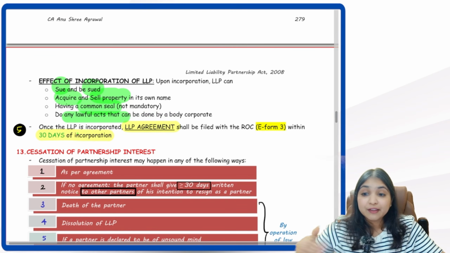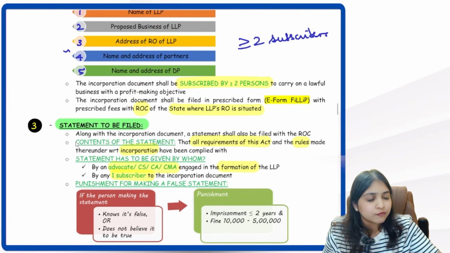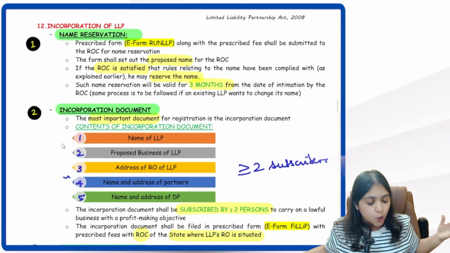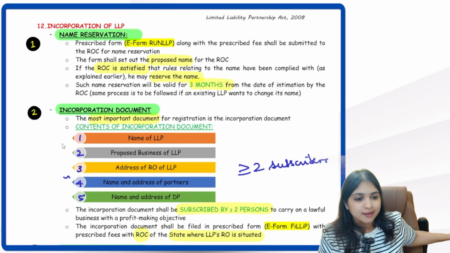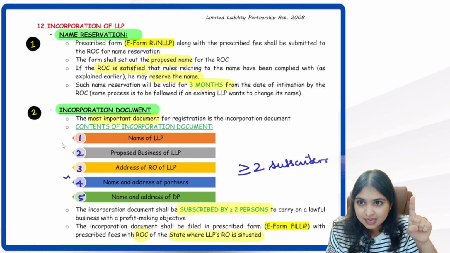So this was my 5-step process to incorporate the LLP. Can we do one final revision of this, guys? One revision of the revision. Tell yourself this is the last time I'm revising all this. After this, straight away before the exam only. So come on, guys. What are my steps for incorporation? 5 steps. First step is name reservation. What's the form number? Run LLP.